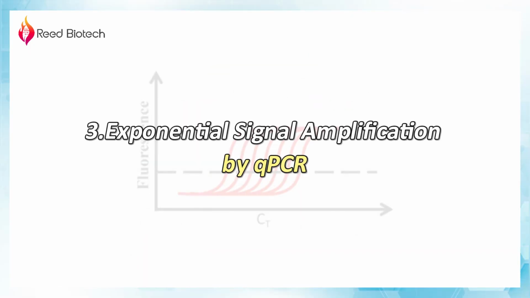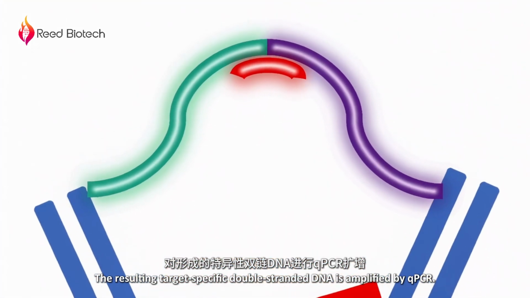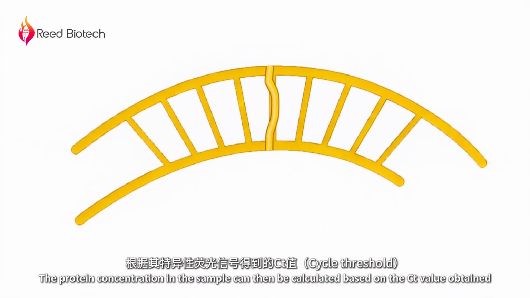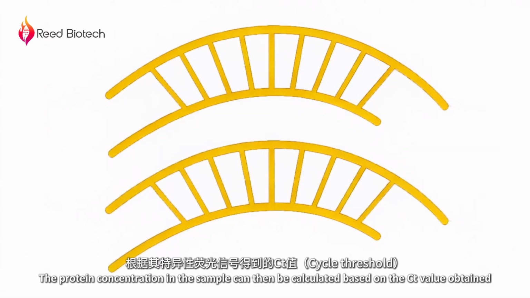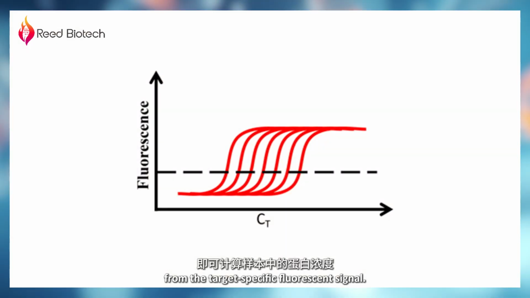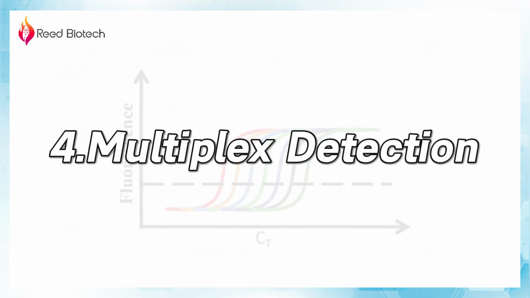3. Exponential signal amplification by qPCR. The resulting target-specific double-stranded DNA is amplified by qPCR. The protein concentration in the sample can then be calculated based on the CT, cycle threshold, value obtained from the target-specific fluorescent signal.